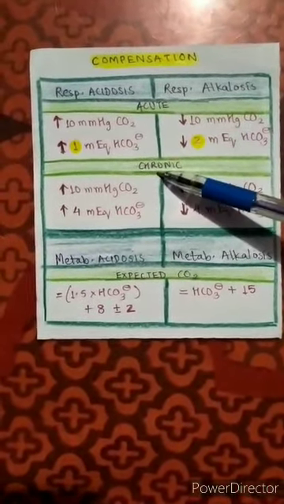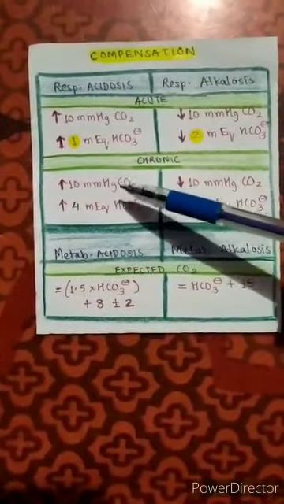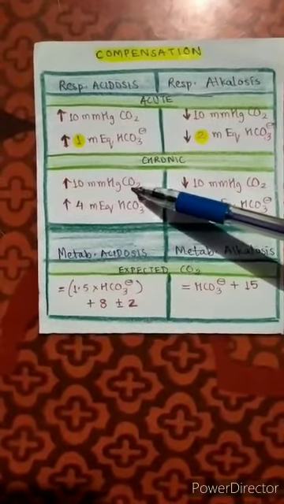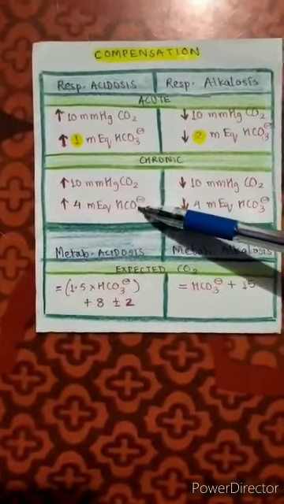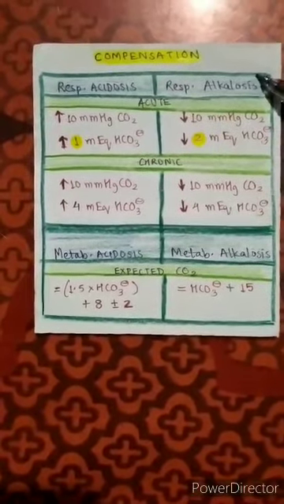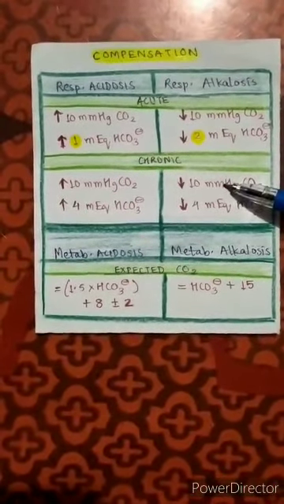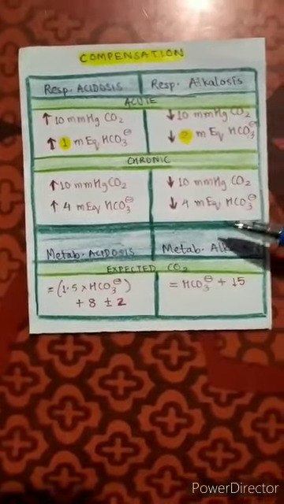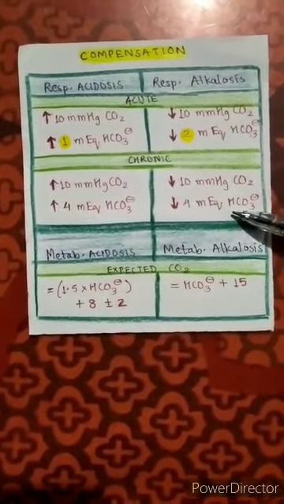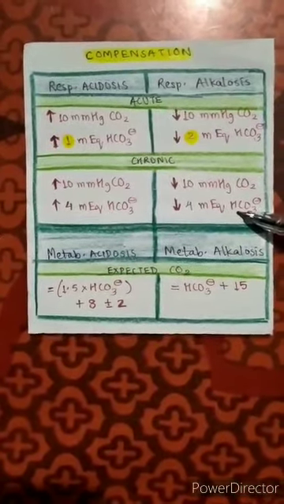Similarly, in cases of chronic respiratory acidosis, every 10 mm rise in carbon dioxide is compensated by a 4 rise in bicarbonate, and every 10 mm fall in respiratory alkalosis is compensated by a fall of 4 milliequivalent bicarbonate.